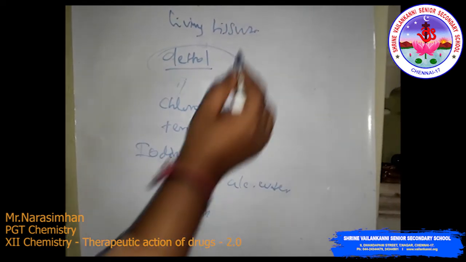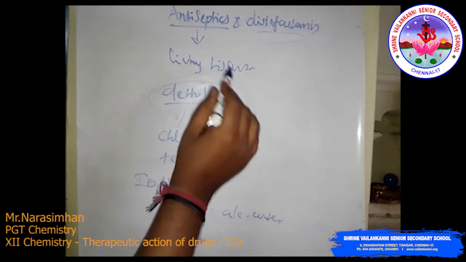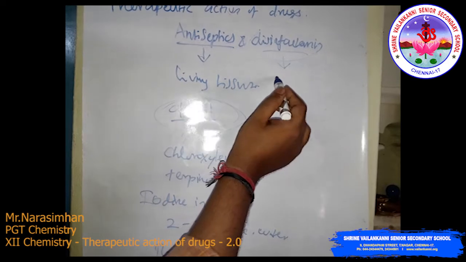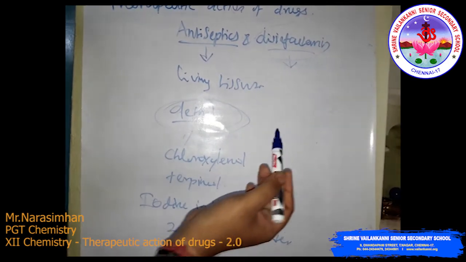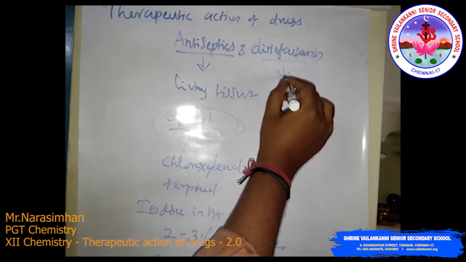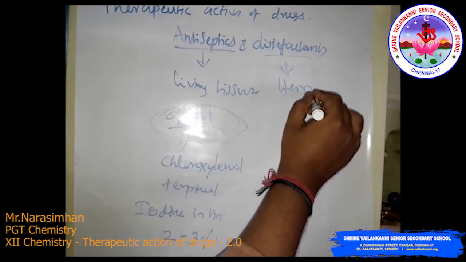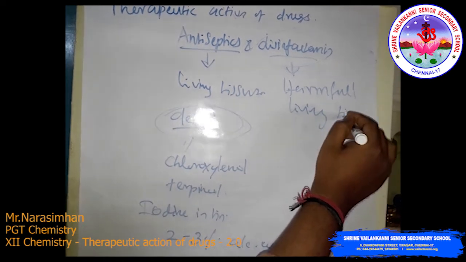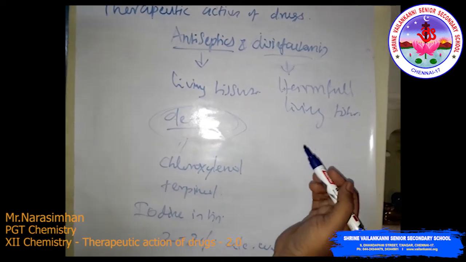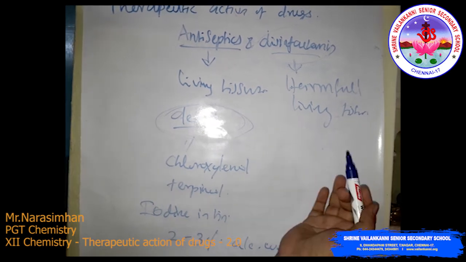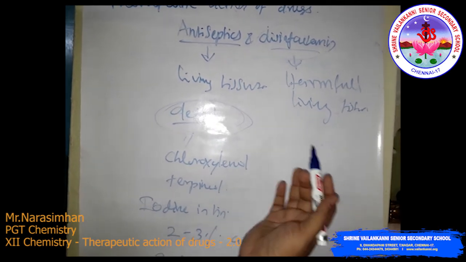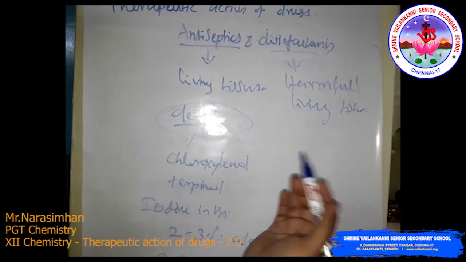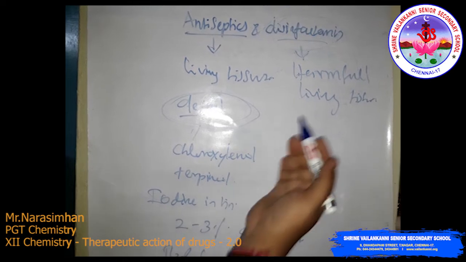Then the next is disinfectant. The disinfectant is the same, it also kills or stops the growth of microorganisms, but this is harmful for living tissues. So this is only applied to inanimate objects like floors, drainage systems, and instruments. We can use the disinfectant there. The same substance can act as an antiseptic as well as a disinfectant by varying the concentration only.